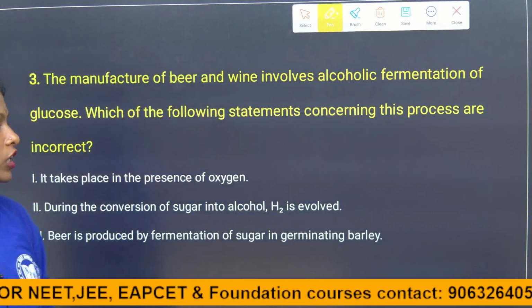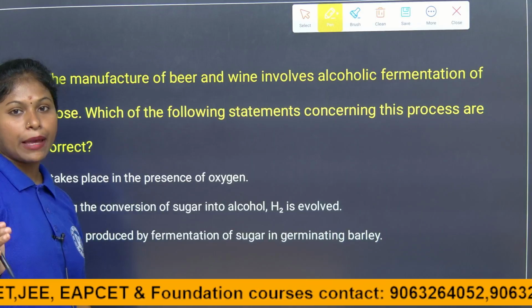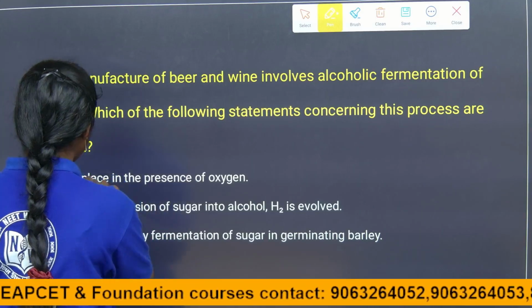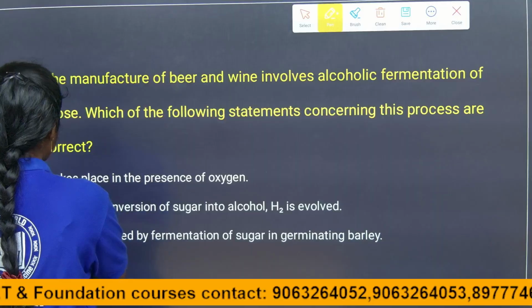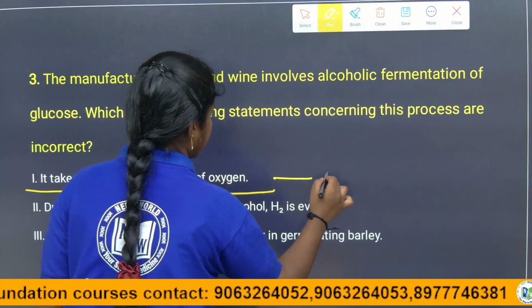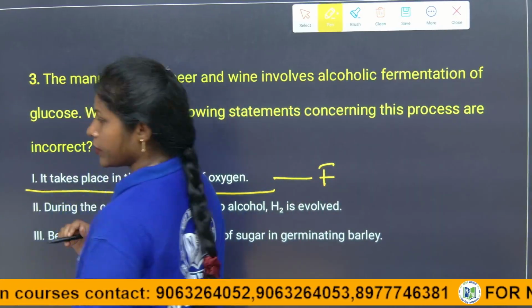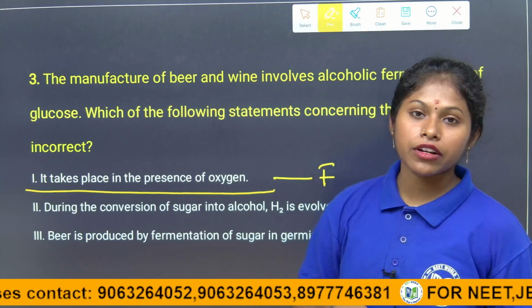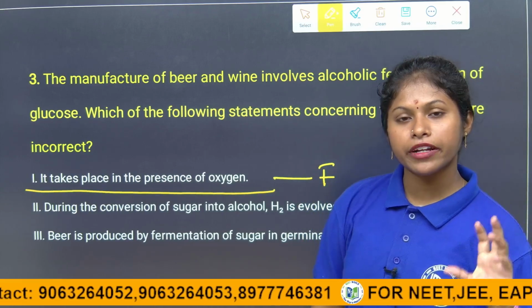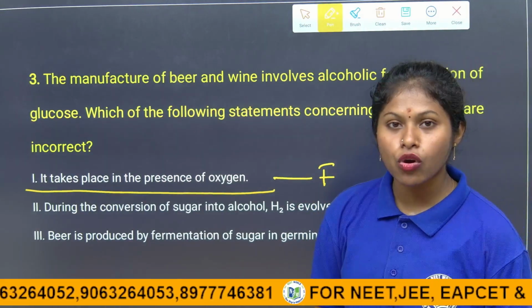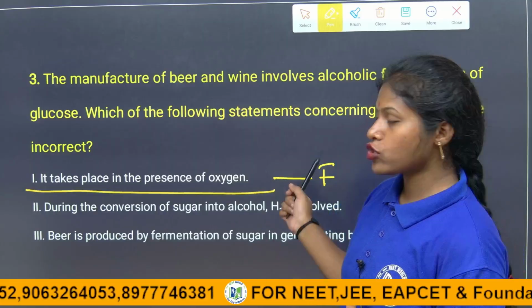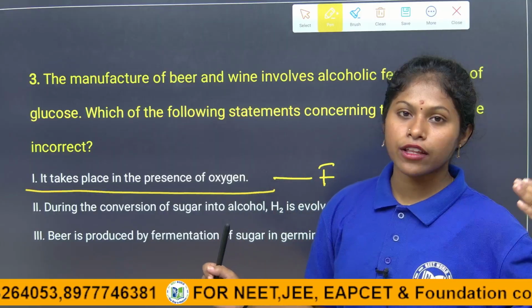It is converted into alcohol. It absolutely occurs in the absence of oxygen. So the first statement itself is a wrong statement. So it is a false statement. Right children? When it is converted to alcohol, the fermentation process occurs in the absence of oxygen, not in the presence of oxygen. Right children? That is why it is an anaerobic process.